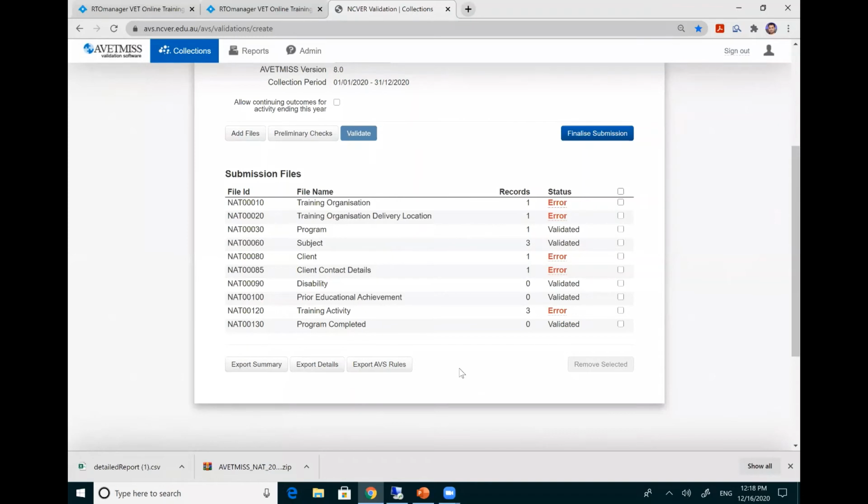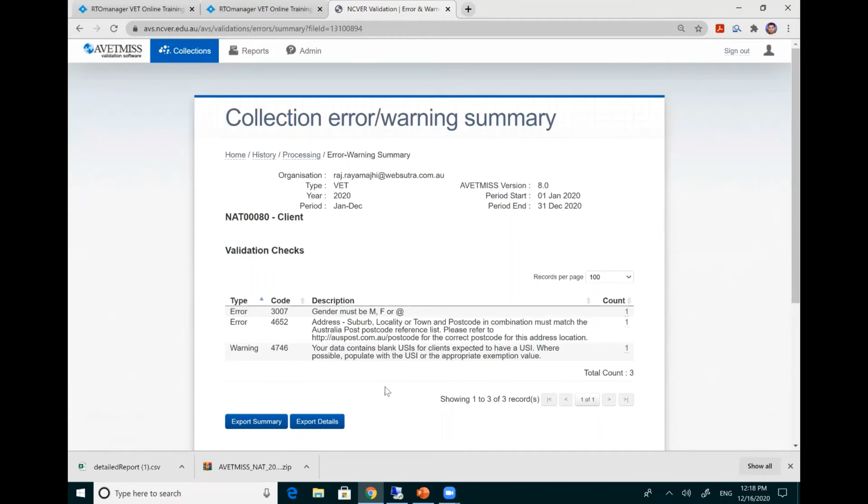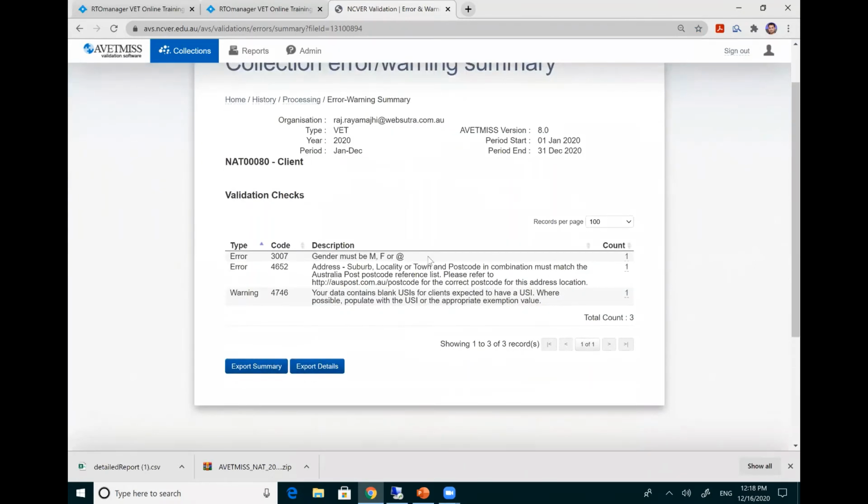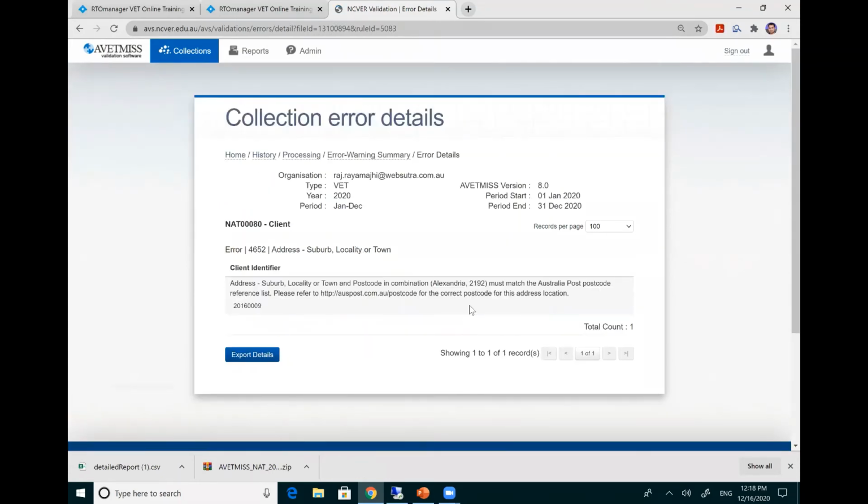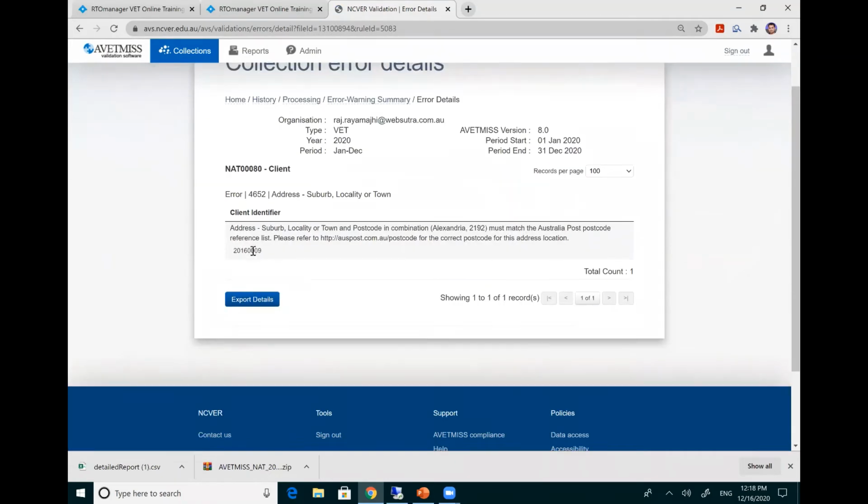Okay. And the other option here, if you want to see more in detail, is you can just click on the error itself. This is the hyperlink. So this is to fix only that particular issue. So you can see gender data is not recorded correctly, address and postcode is not matching, and blank USI. So you can further click on that link to find out which particular student ID has this issue. Okay, so this student ID says Alexandria, but the postcode is 2192, which does not match. Okay, so it must be 2015, but it's putting something else.